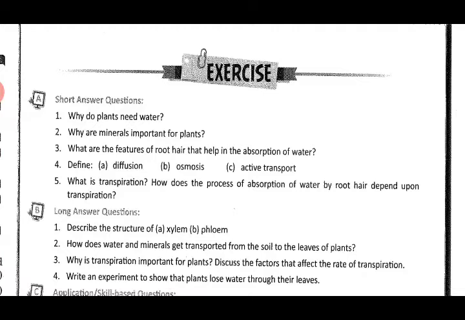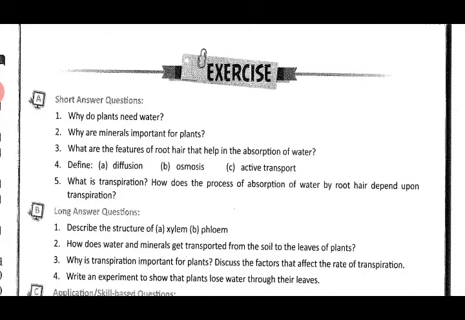So you can write it down as: in plants, water and minerals are transported through the xylem cells from the soil to the leaves. The xylem cells of the stem, roots and leaves are interconnected, forming a conducting channel reaching all plant parts. Osmosis causes osmotic pressure, hence water and minerals are transported from one cell to another cell. Is it clear? This is what you will write.